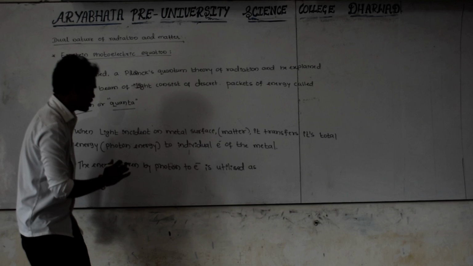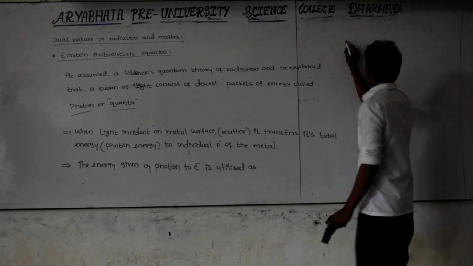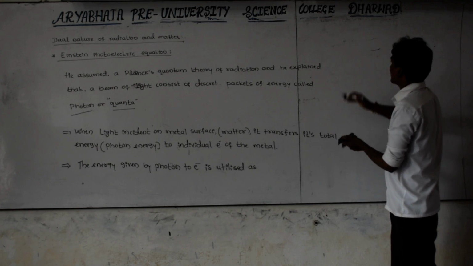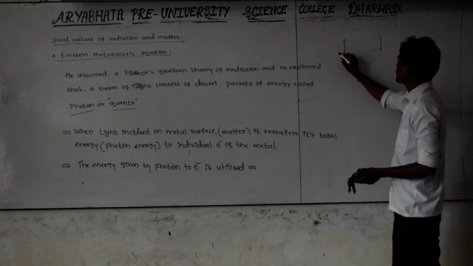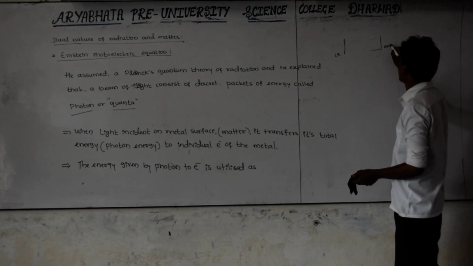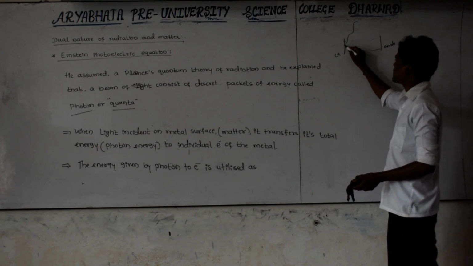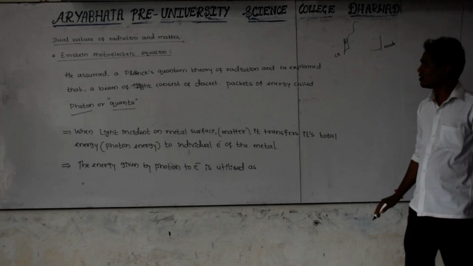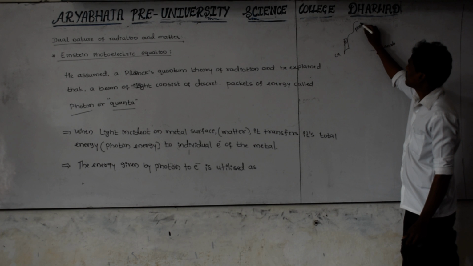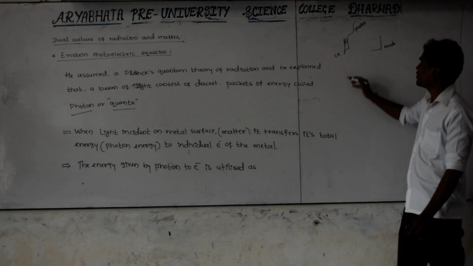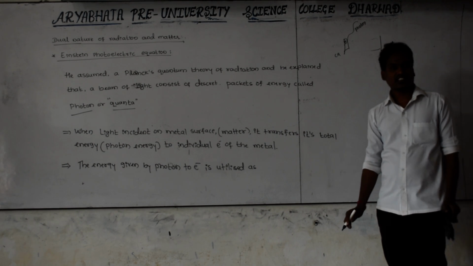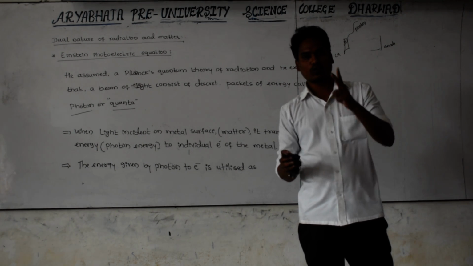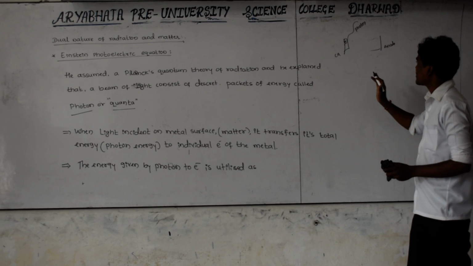What are those? First, let us consider this is the metal and this is the electron. Here, this is the cathode and this is the anode. This is the light radiation I am using here. Our intention is to emit the electron from the surface of this metal. The energy of the photon is given to the electron of the metal, and then that electron uses the total energy of the photon in two processes, in two manners. What is that? Some part of energy.